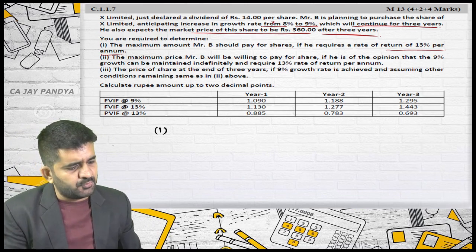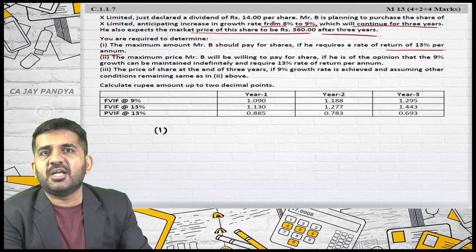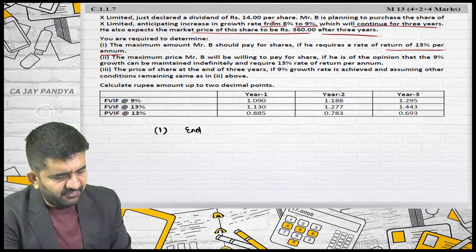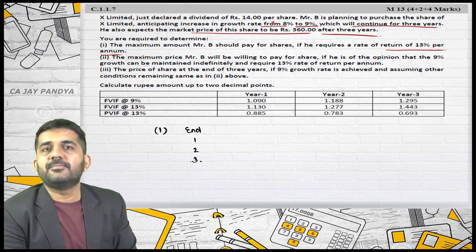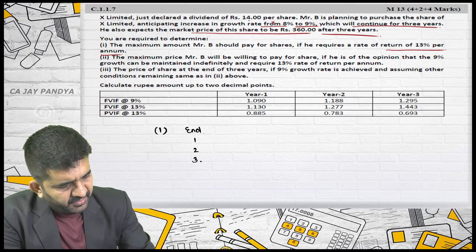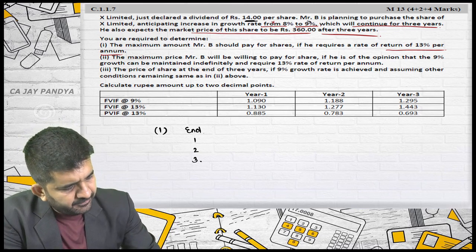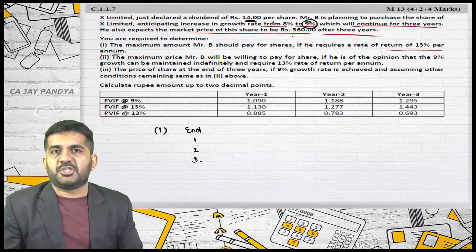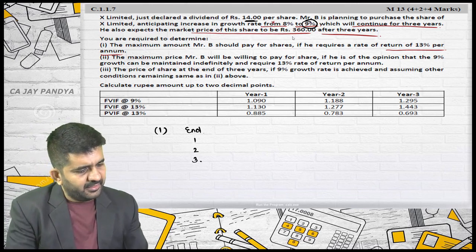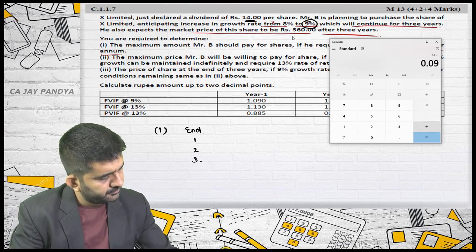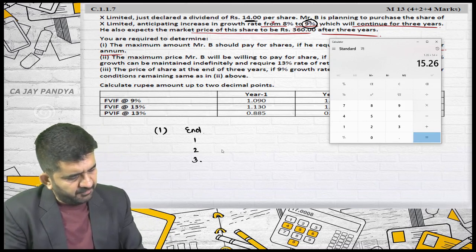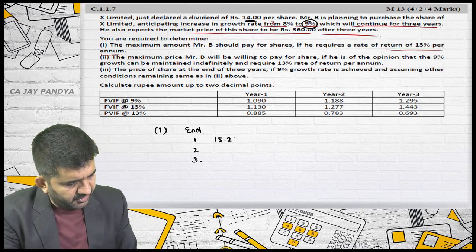What will be my cash flow? Dividend is just declared, 14 rupees. I will be selling it after 3 years, so I will be getting cash flow for 3 years. What is the dividend in the first year I will be getting? 14 plus 9%, because now the growth rate will be 9%. Is it right? It is 15.26 in the first year.